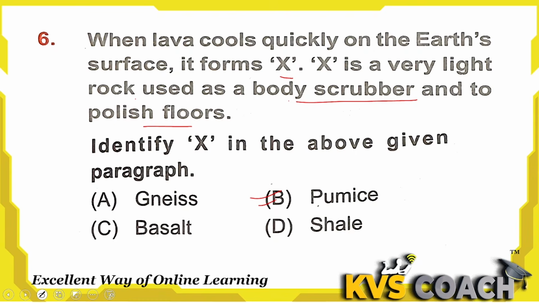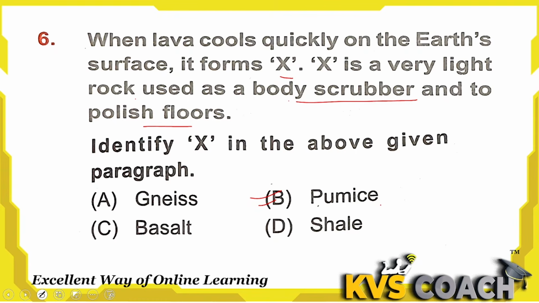Let's check the other options. Option A, gneiss. Gneiss is formed by metamorphosis of granite or sedimentary rock. This is the rock which is called gneiss. Second is pumice stone. Pumice stone is the right answer here, since it is formed by the cooling of lava.